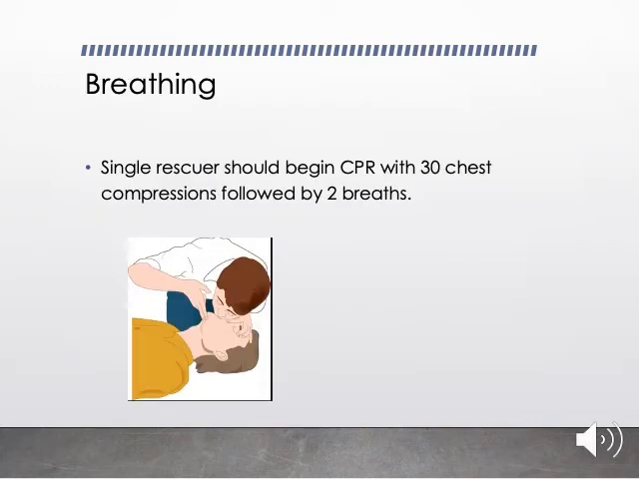Breathing. A single rescuer should begin CPR with 30 chest compressions followed by 2 breaths. If there are 2 rescuers, then after every 15 compressions, you can give 1 breath. So the more people available, the more effectively you can give the CPR.